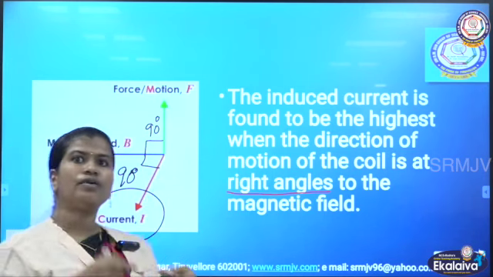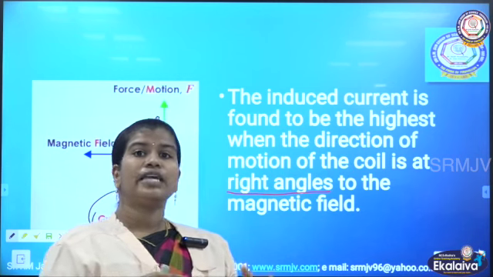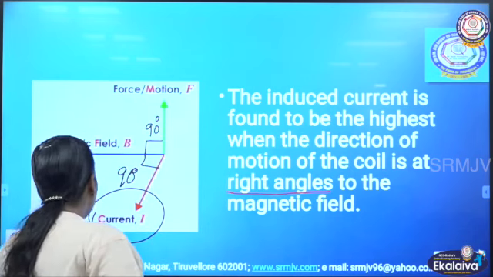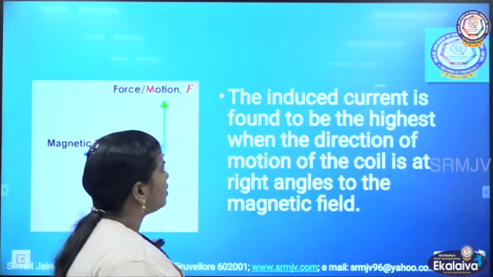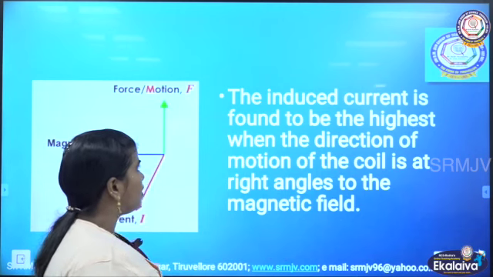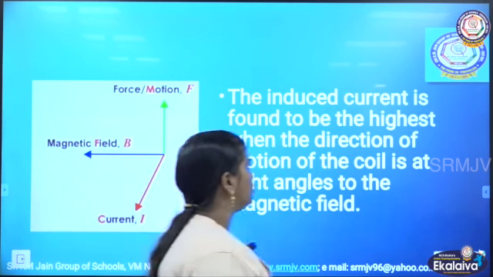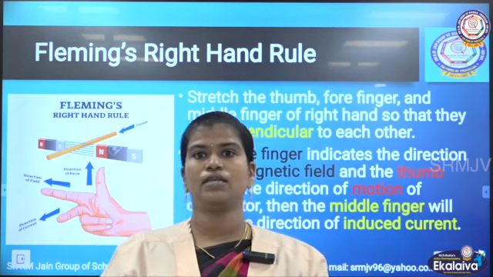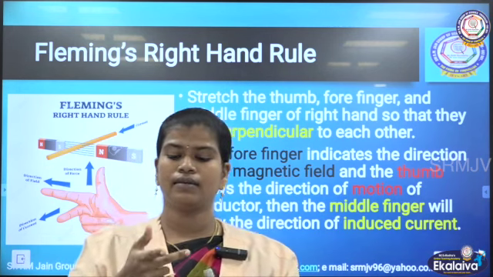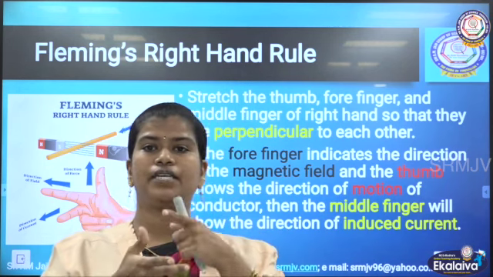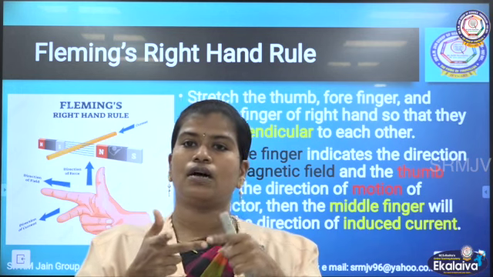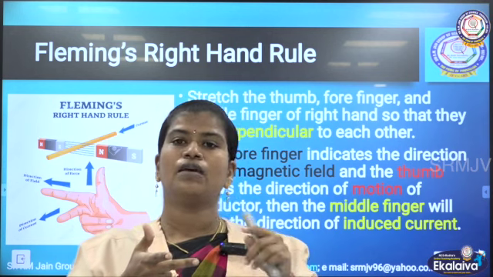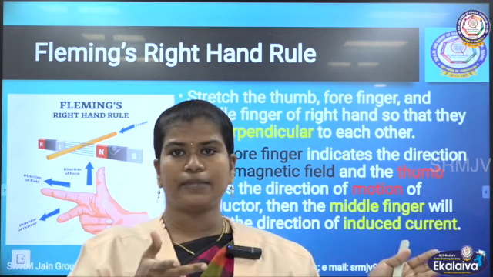Now how can we find the direction of the current, in which direction this induced current is produced? In order to find that, let us read a rule called Fleming's right hand rule. What does it state? You are supposed to keep your right hand's three fingers, the thumb, forefinger and the middle finger, perpendicular to each other, the same as we read in Fleming's left hand rule.